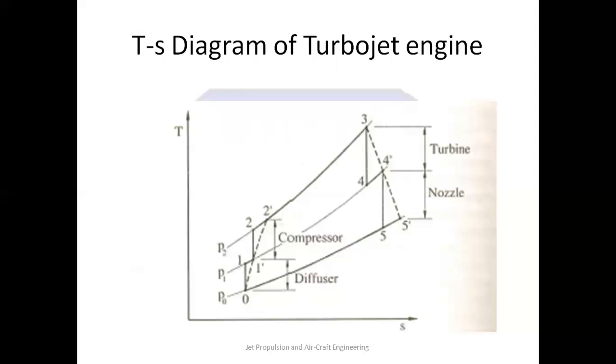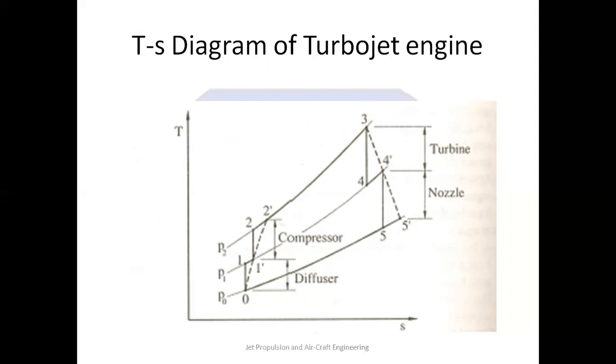Now you can see the TS diagram of the jet engine. That includes the various processes which take place in different components. Start with the process 0 to 1. Process 0 to 1 is the ram compression in the diffuser.